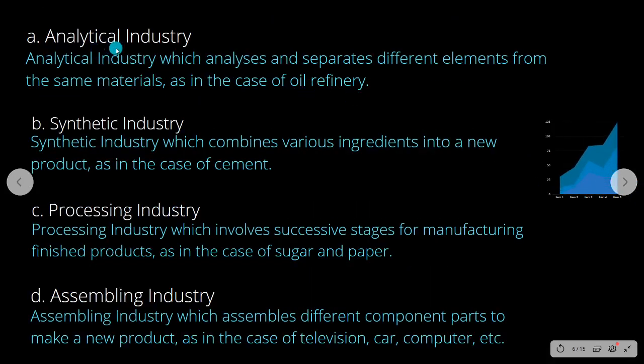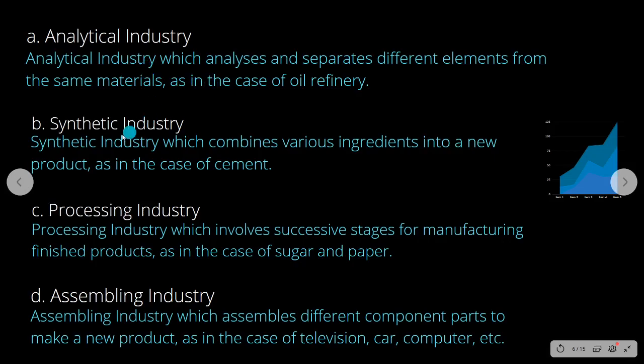Next, analytical industry. Here, in analytical industry, they separate a product from one particular base product. Let us say you extract ore from nature. Now, when that is boiled in the furnace at different temperatures, you get different types of chemical products. So the same thing is said here, different elements from the same material, as in the case of an oil refinery.